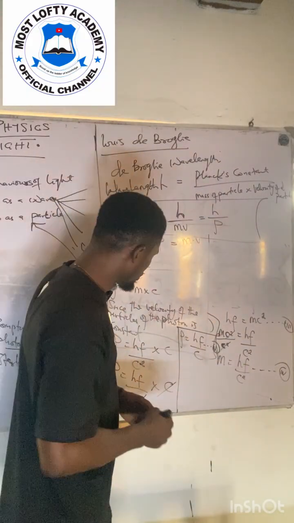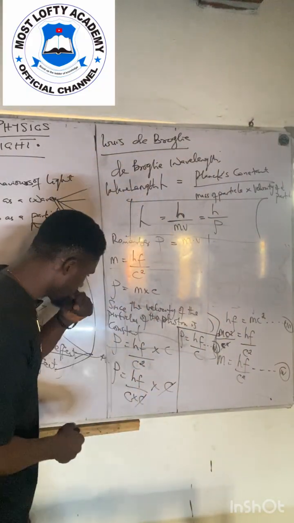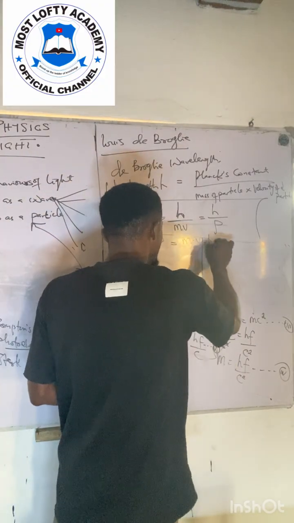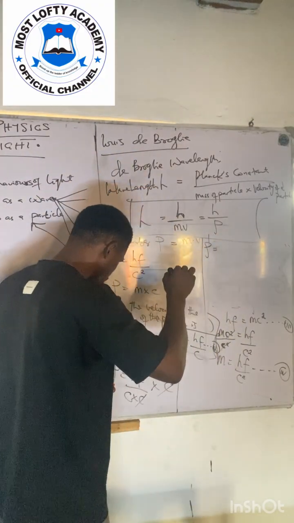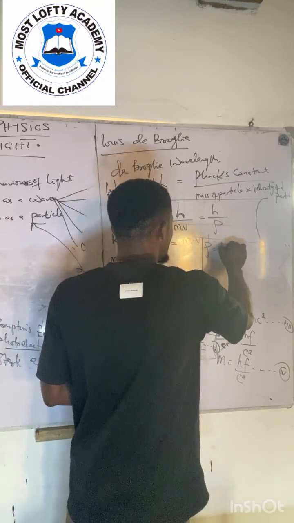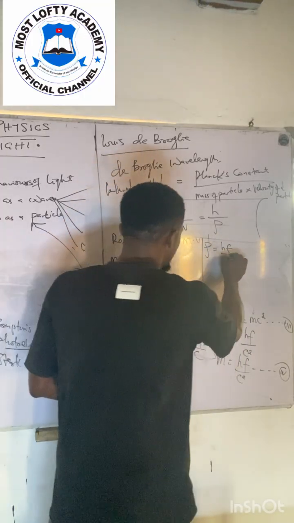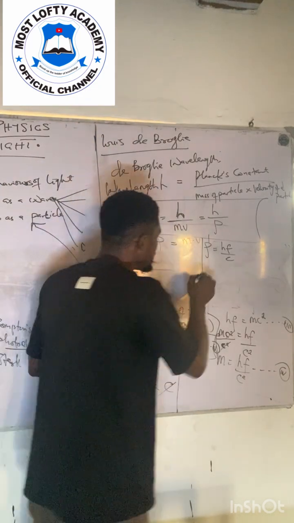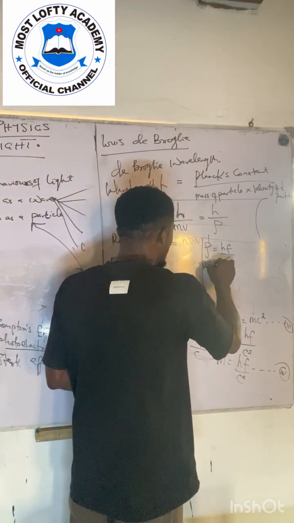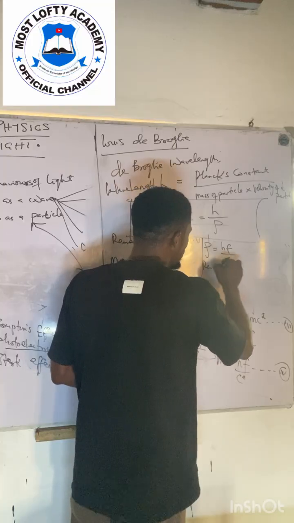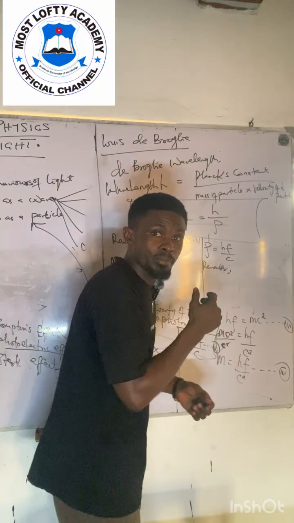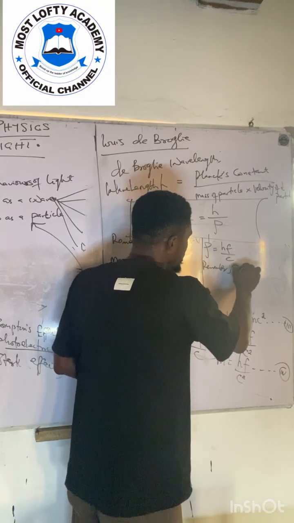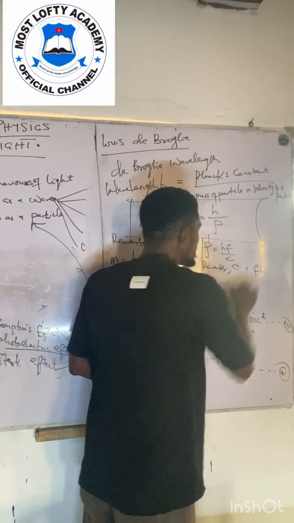Are you with me? Follow suit. Now if P, which is momentum, is equal to hf all over c, are you with me? I want you to remember that from wave, we have that velocity c is equal to f lambda.